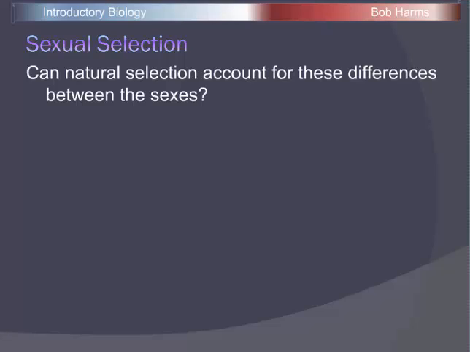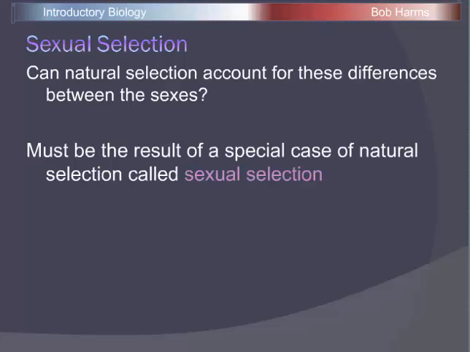We've talked about natural selection quite a bit and how natural selection can cause evolution to occur. But if having a large beak is an advantage because the seeds are large and dry, then that's going to be the same for both males and females, and we would expect both males and females to develop large beaks over time. And so natural selection, as we've described it so far, doesn't really account for how we can get differences between one sex and another. And so we look to what's called sexual selection, which is just a special case of natural selection, a special category.